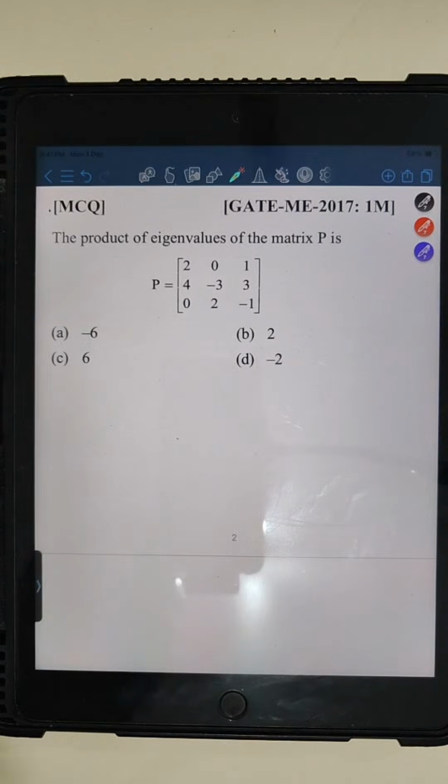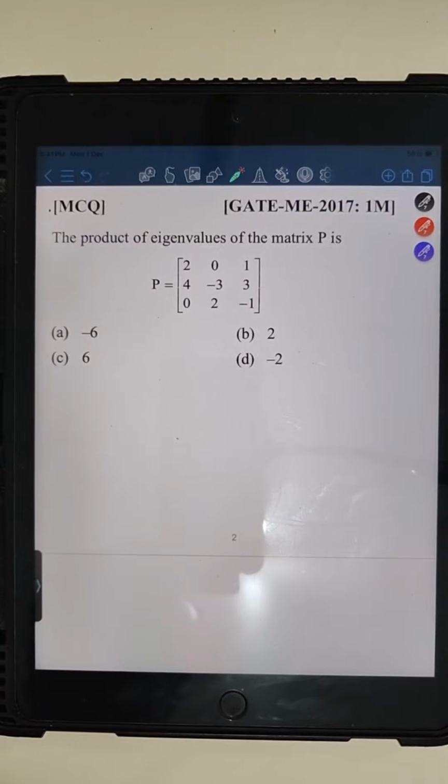Very straightforward question. Ankush is telling C, that is 6. No, Ankush, the answer is not 6, I think. Let me just check the answer. Okay, just let me check. No, the answer is not 6.